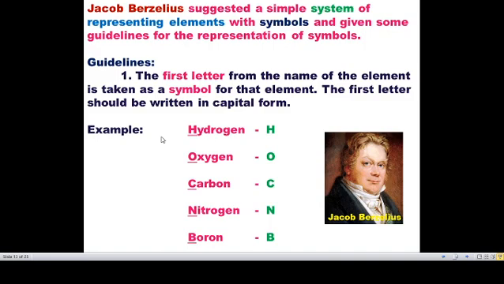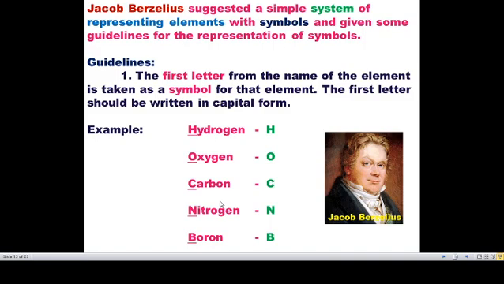So shall we see the guidelines now. The first letter from the name of the element is taken as the symbol for that element. The first letter should be written in capital form. If we take the hydrogen element, the first letter of hydrogen is H, so it should be written as capital H. Oxygen, capital O. Carbon, capital C. Nitrogen, capital N. Boron, capital B. This is the first point that Jacob Berzelius suggested to write the symbols in a simple system.